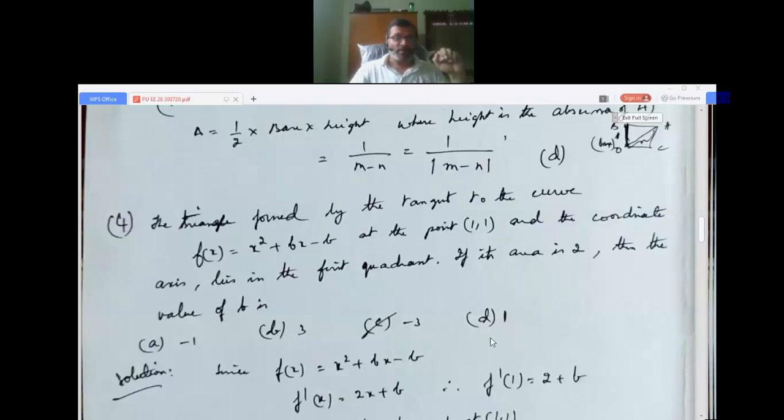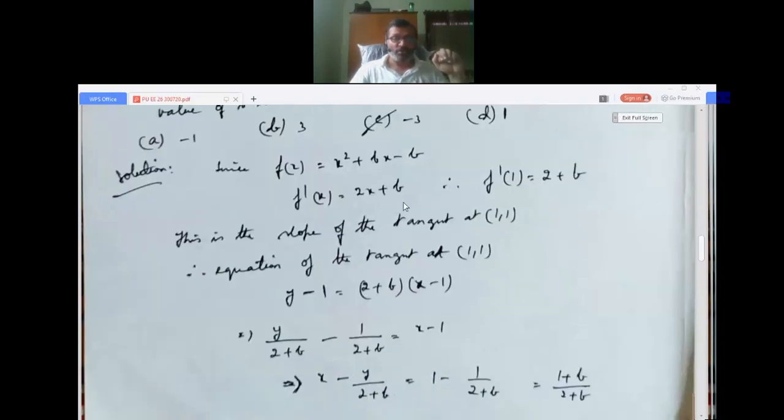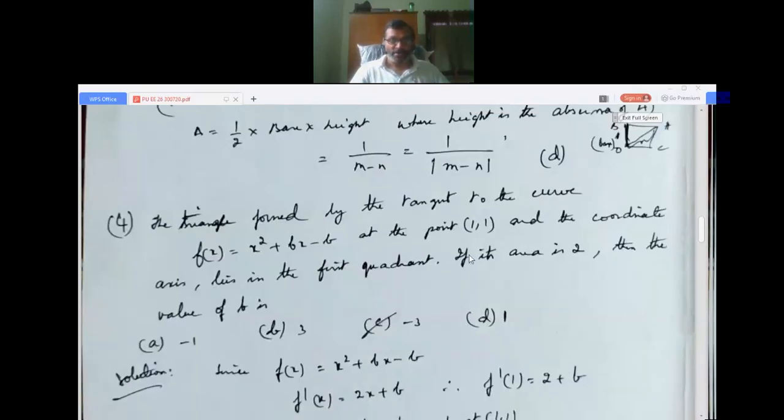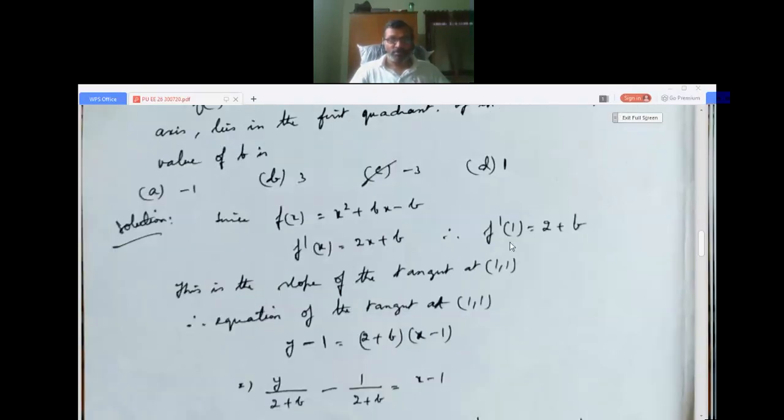Now since the curve is given to be f of x equals x squared plus bx minus b, we differentiate it. f dash of x with respect to x is 2x plus b, and at the point of contact 1 comma 1, here only x, so f dash of 1 is 2 plus b. Thus the slope of the tangent at the point 1 comma 1 is 2 plus b.